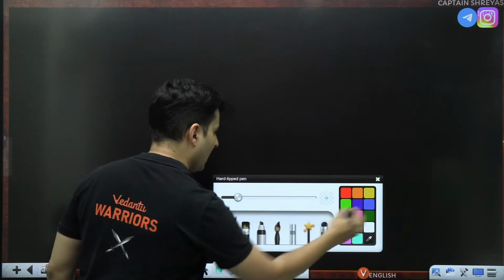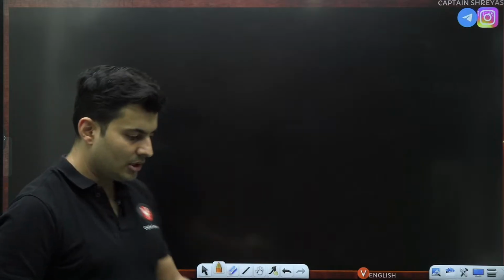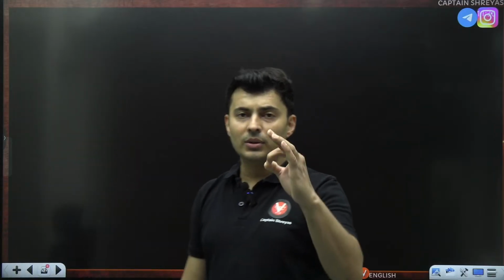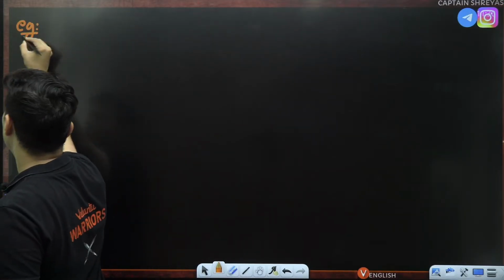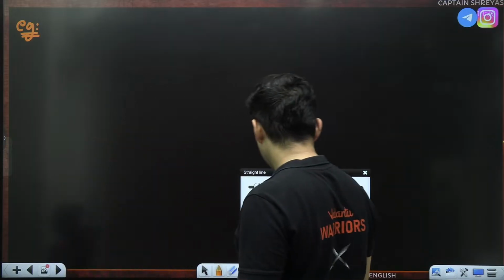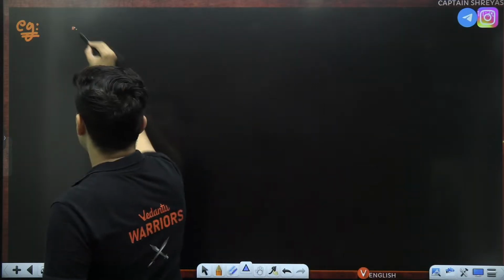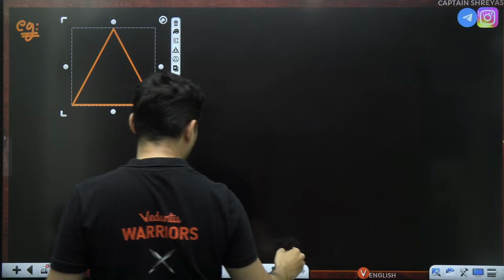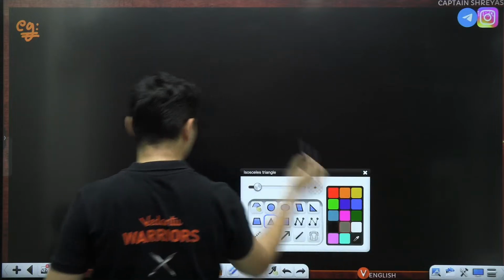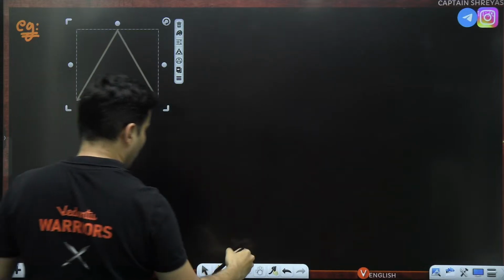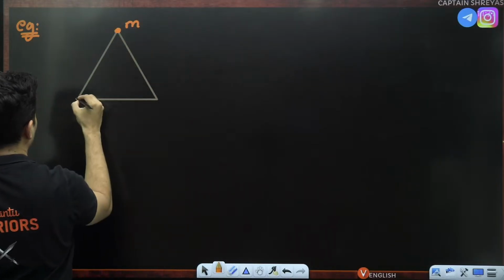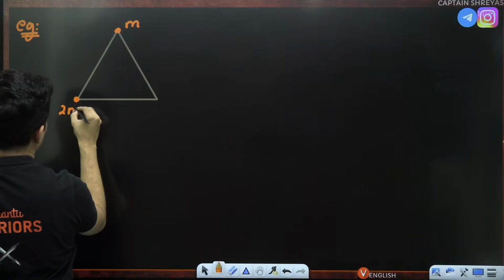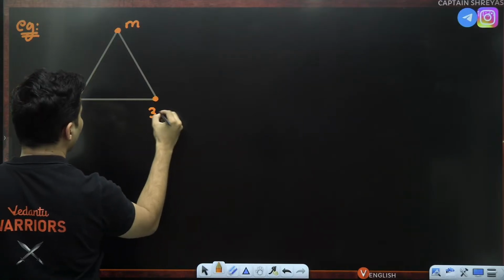Now, next question. This is going to involve 3 masses, and let's see if you can figure this out. Imagine you have been given a triangular arrangement, and there are 3 masses. Let's say one is m, the other is 2m, and here you have 3m.